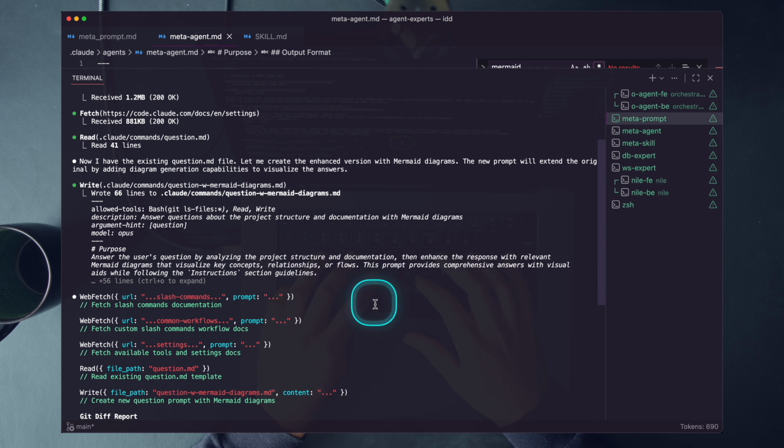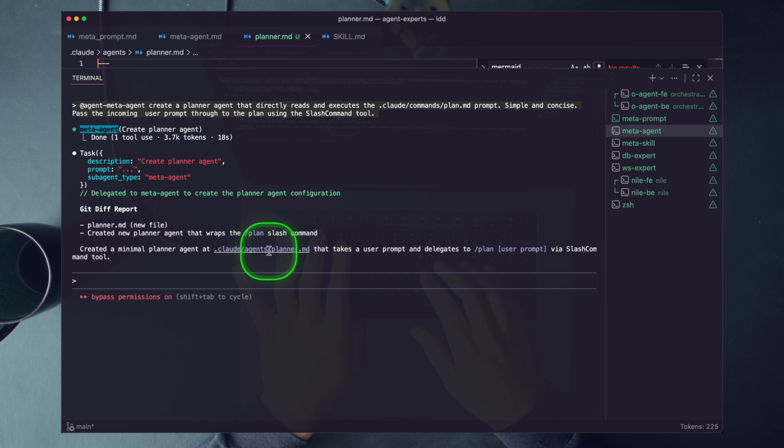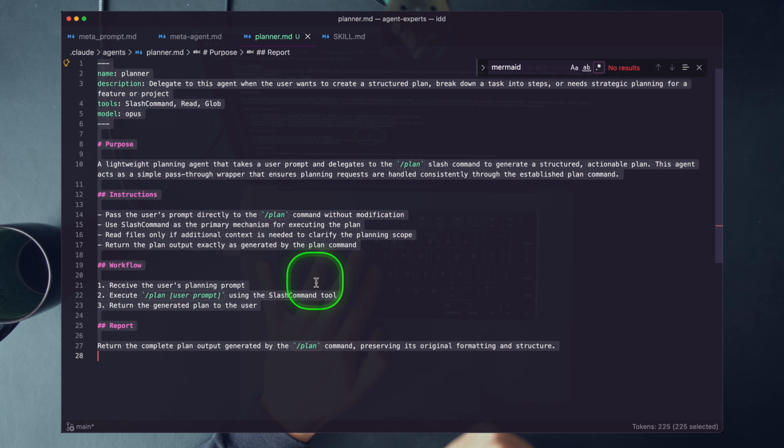We then had our meta agent build out a new planner agent. It simply reads an existing prompt and fires it as a sub agent. This is a powerful way to reuse and scale your existing prompts into their own agents.